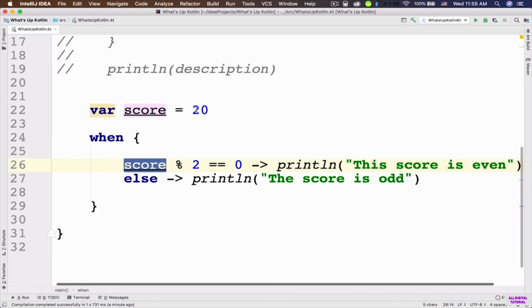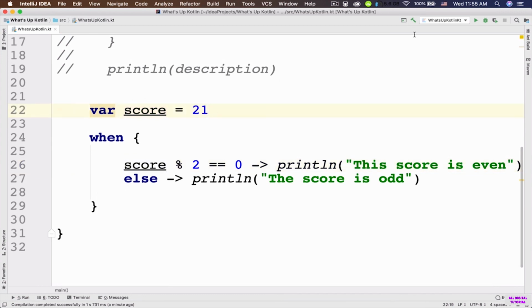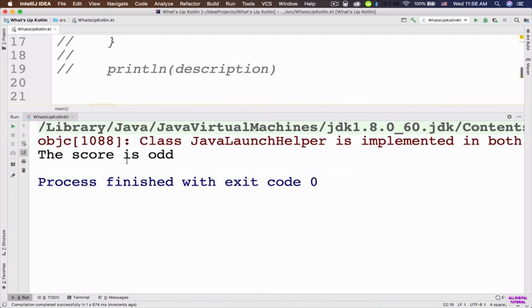So now let's change the value of the score to 21. Now if I run the app, it should say the score is odd, as you can see here.